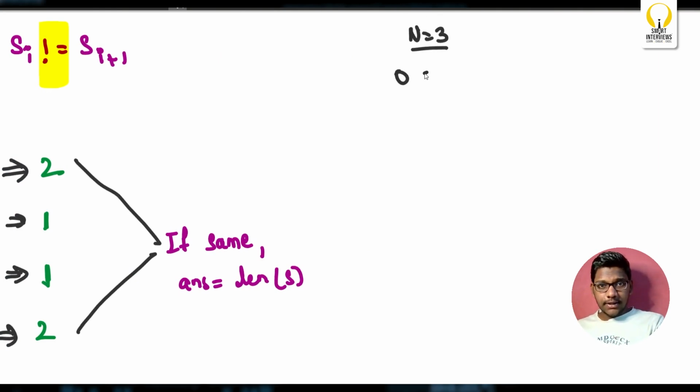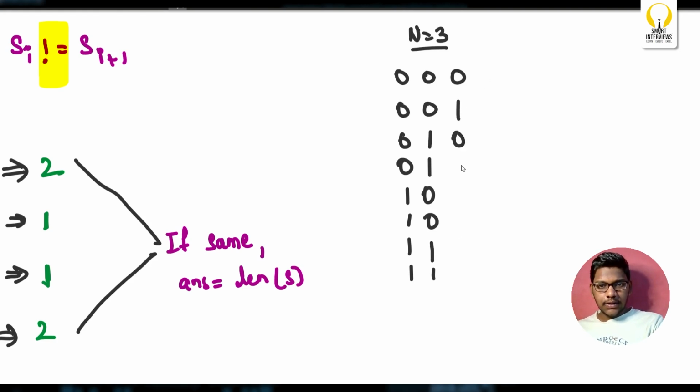For n equal to 3, what all possibilities can we have? We can have 0 0 0, 0 0 1, 0 1 0, 0 1 1, 1 0 0, 1 0 1, 1 1 0, 1 1 1. For the alternating ones, you can't remove any character, so the answer will be 3 for sure.